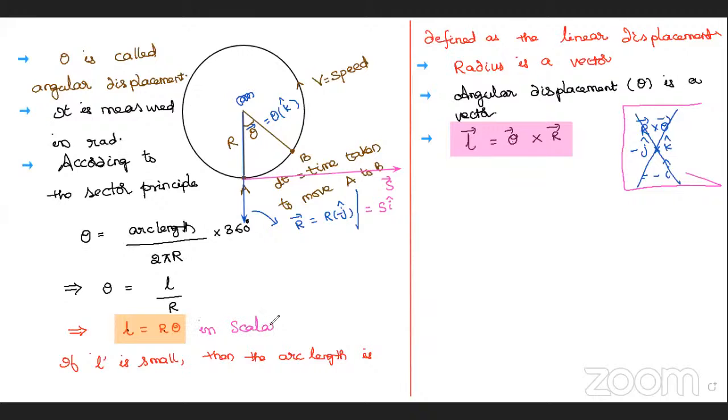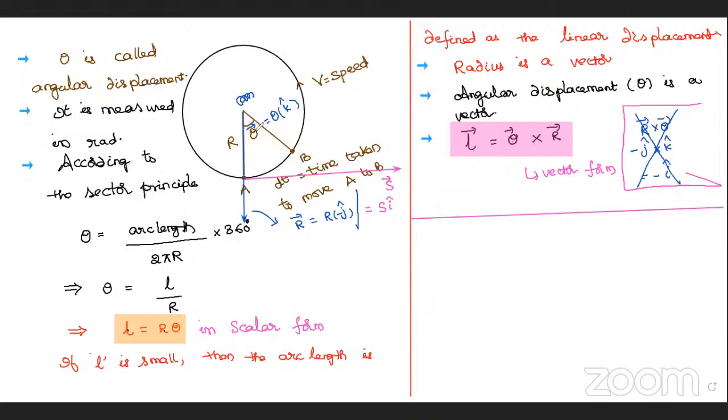This is scalar form, means magnitude, and this is the vector form. This is actually mod L bar equal to r into theta. So about the displacement, we completed one concept here. This is all about linear displacement and angular displacement, theta, how they are interrelated.